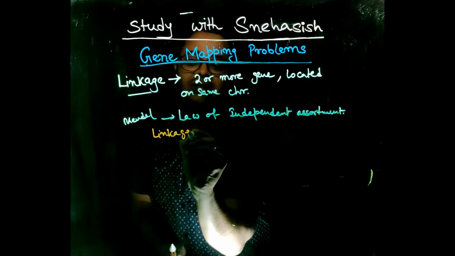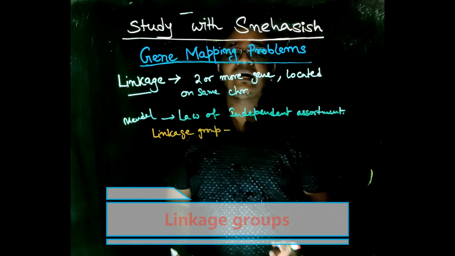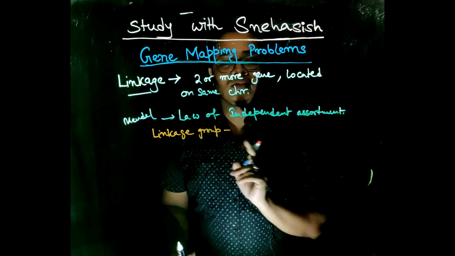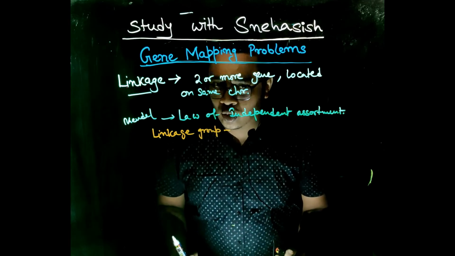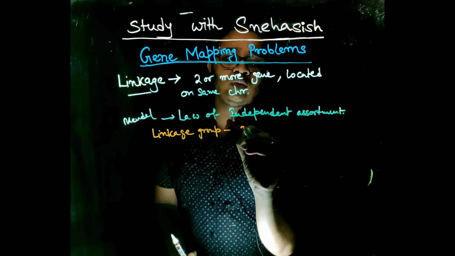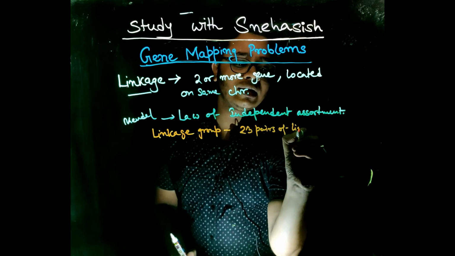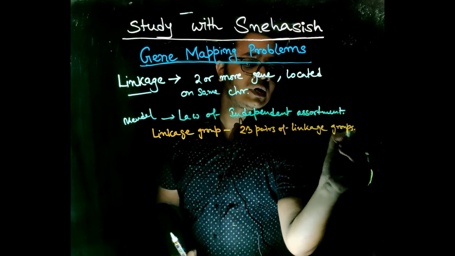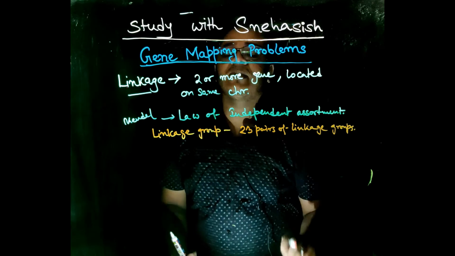What is a linkage group? A linkage group is all the genes located on a chromosome. In humans, there are 23 pairs of chromosomes, thus there are 23 linkage groups in females.